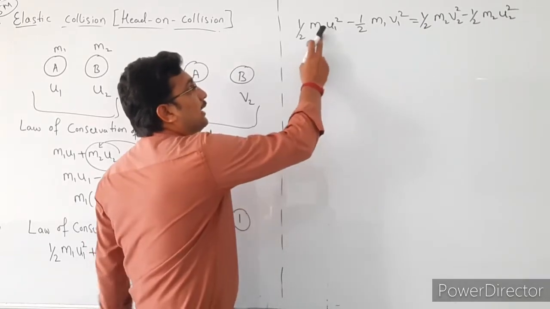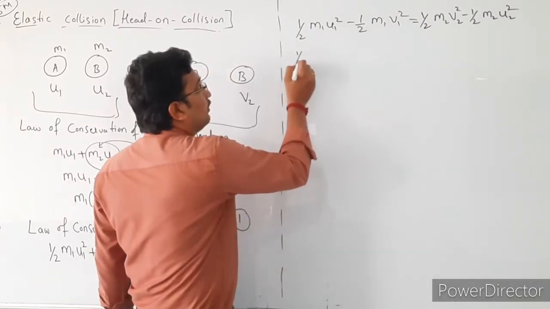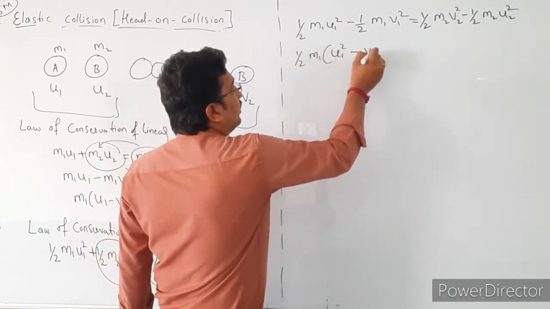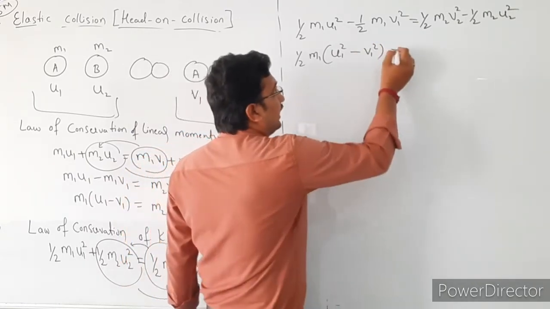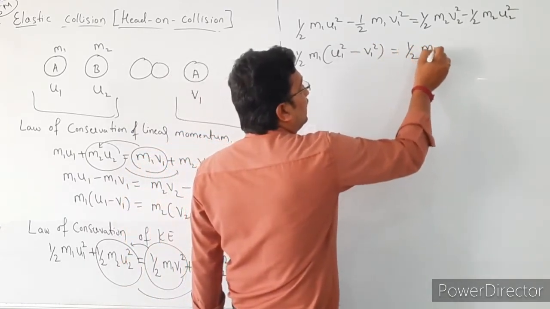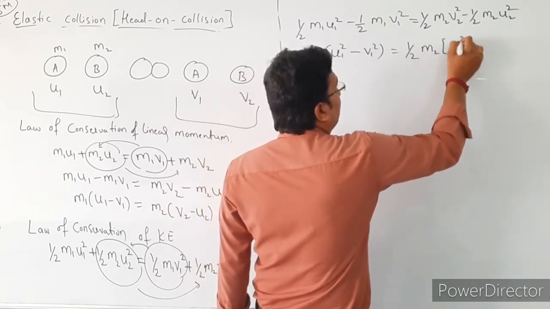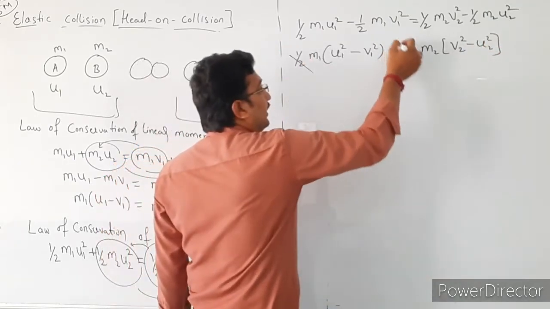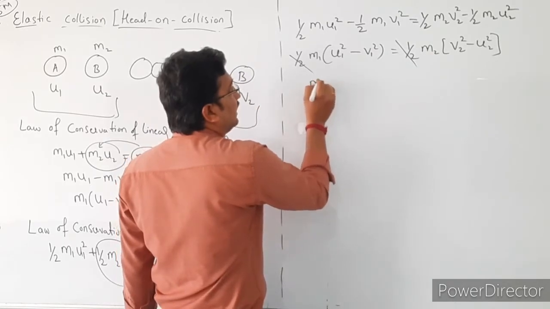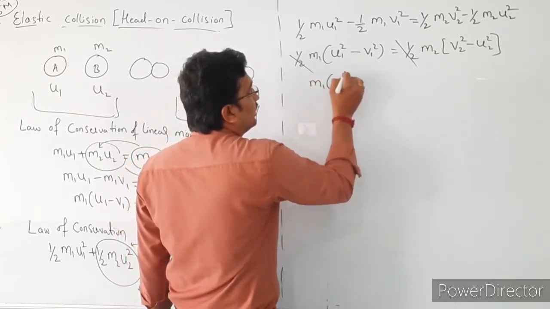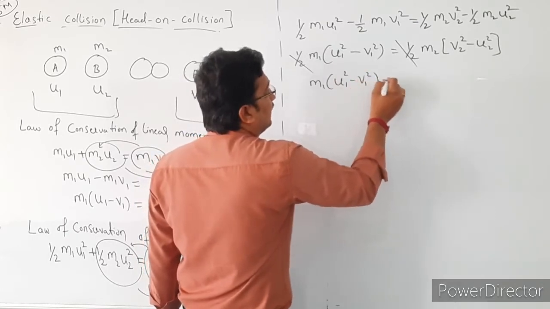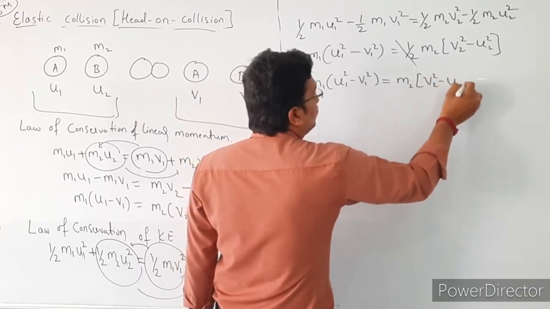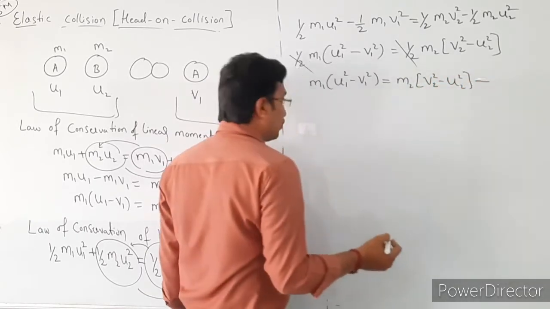Here, next take 1/2 m1 common, remaining is u1² minus v1², that is equal to, here 1/2 m2 is a common term. Next v2² minus u2², right? So in this case the 1/2 on both sides get cancelled. What are the remaining factors here? That is m1(u1² minus v1²) equal to m2(v2² minus u2²), right? So this is our equation number 2.